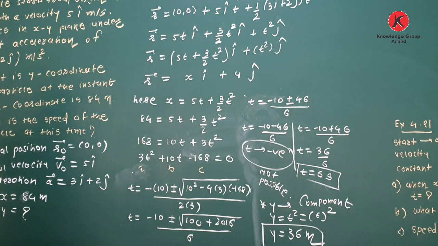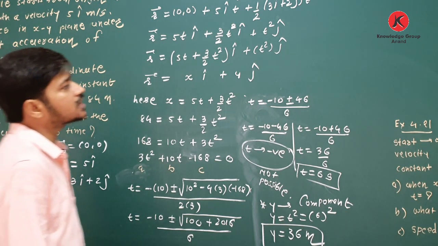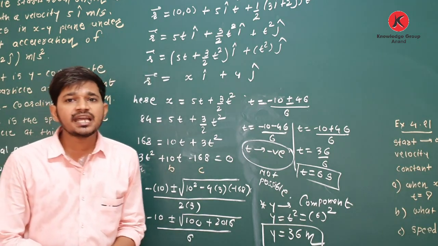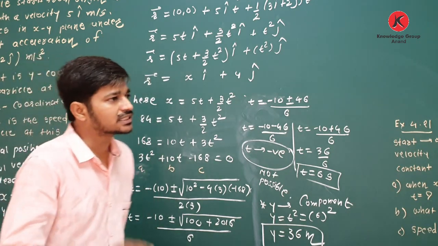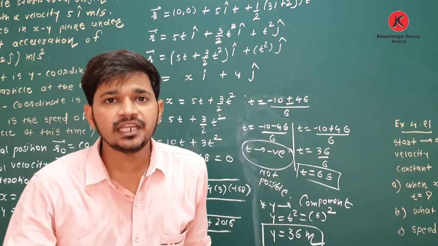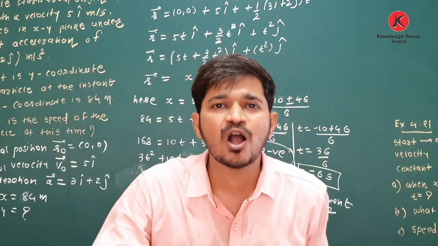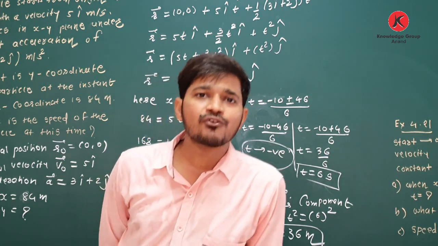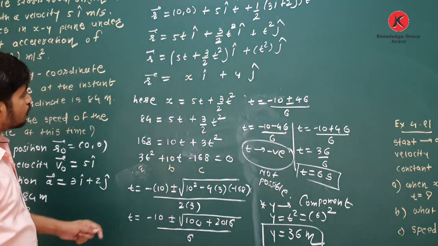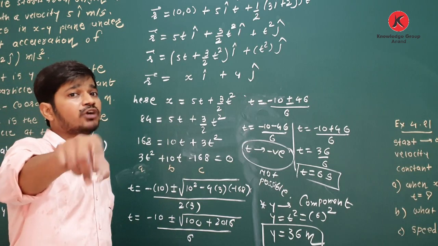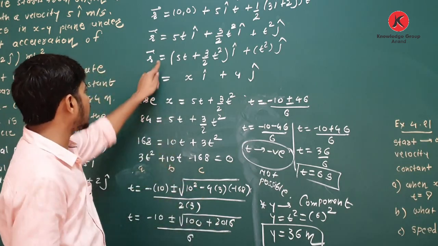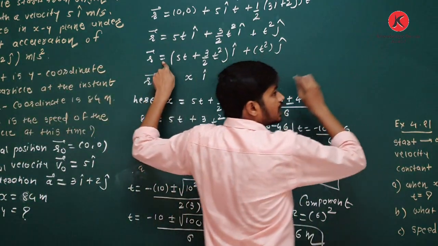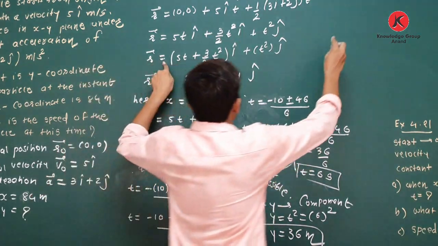Now, what is the second question? The second question is, what is the speed of the particle at this time? Hello students, what is speed? Speed means magnitude of velocity. First of all, you have to find velocity, with the help of the position vector. Here it is the position vector.